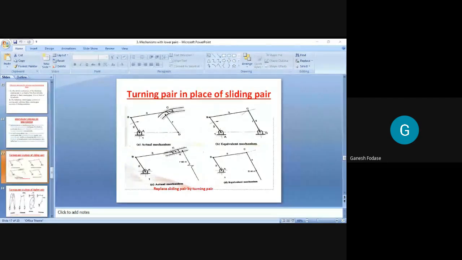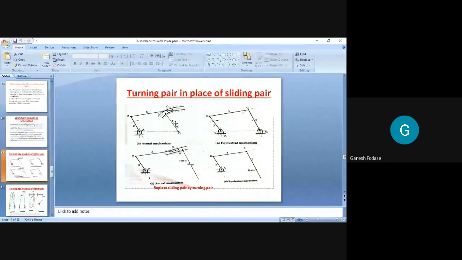Yes, you can unmute your mic and tell the answer, please. How many total pairs are there? 4. Okay. Out of 4, some are saying 3 are turning pairs. So if 3 are turning pairs, 1 is a sliding pair. And those saying 2, what do you want to say? There are 2 turning pairs and 2 sliding pairs, because total pairs are 4. As per you, my question is, which 2 turning pairs and which 2 sliding pairs?